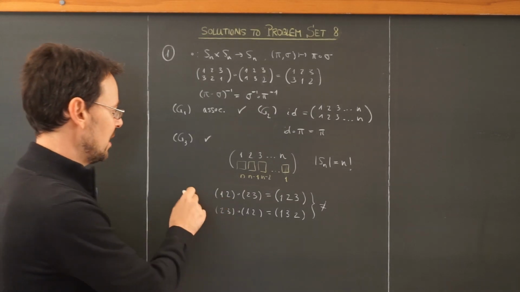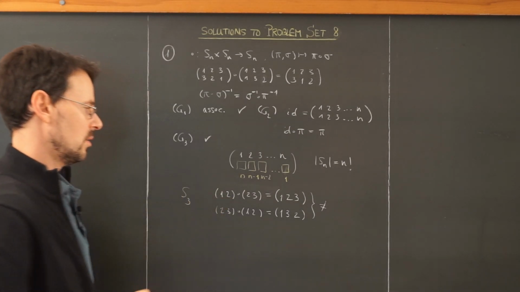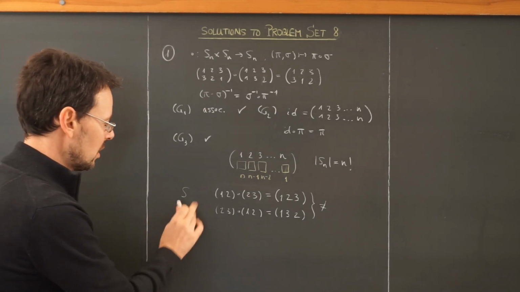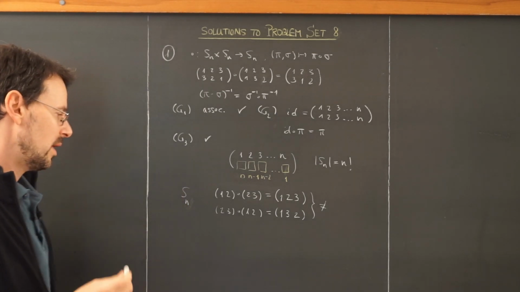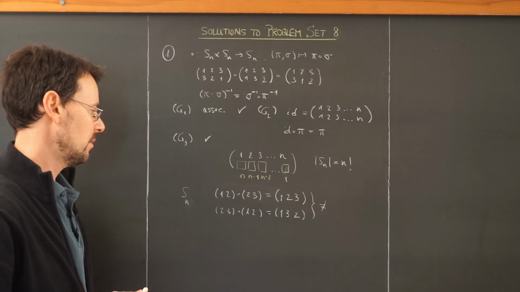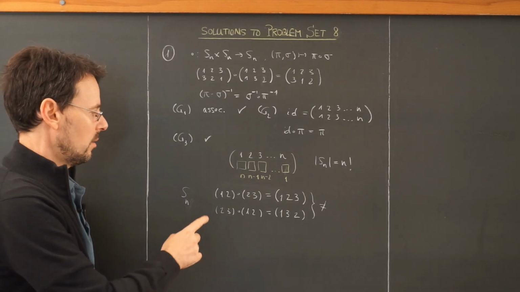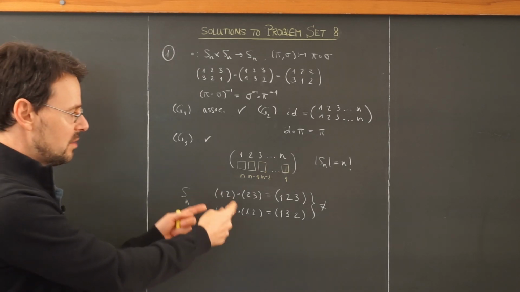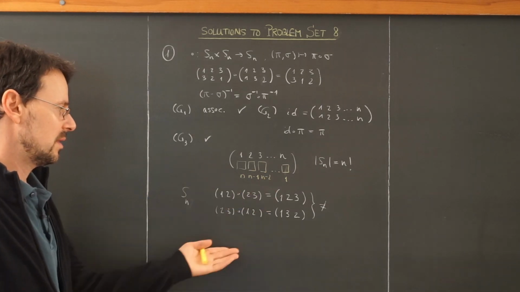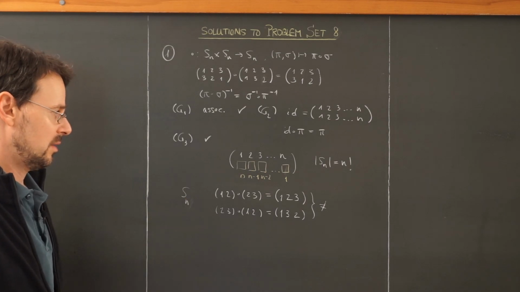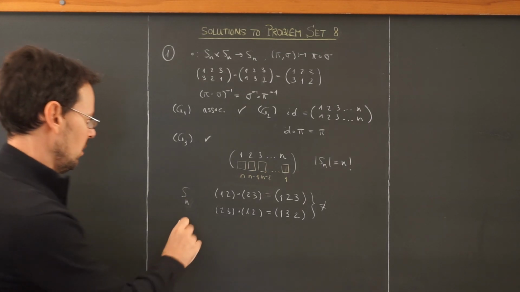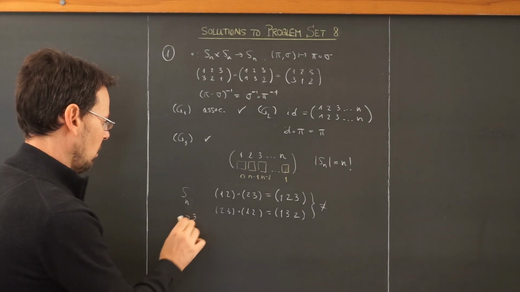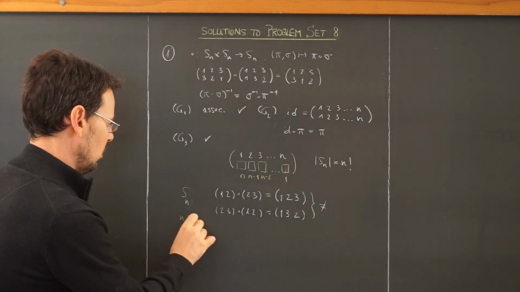This shows that S3 is not commutative, and actually Sn for n greater or equal to 3, because these transpositions lie in every Sn. They lie in S4 and S5 and so on. So this is enough to show that Sn is a non-abelian group if n is not 2.